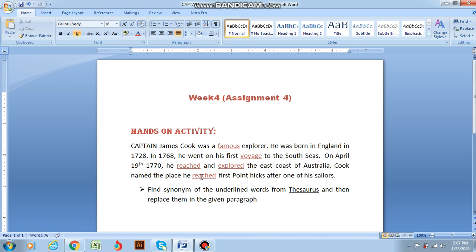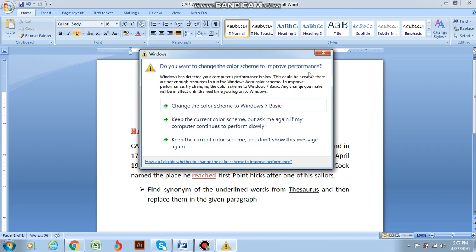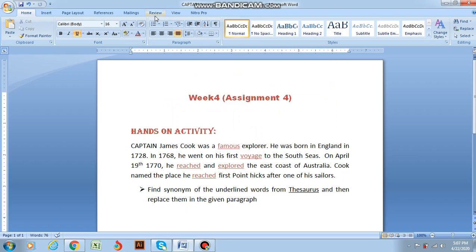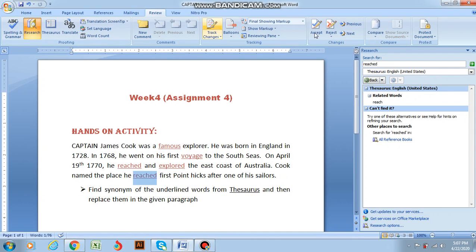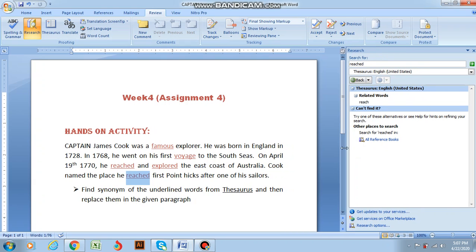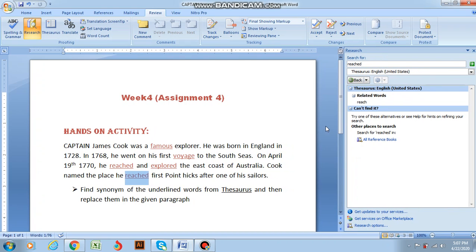So where are we going to find the thesaurus? That is in the Review tab. Come into the Review tab, that is the sixth tab in MS Word, and then go into Thesaurus. Just click over it and you will see a pane appears over here. Just adjust it, and now we have to find the synonyms of these underlined words.